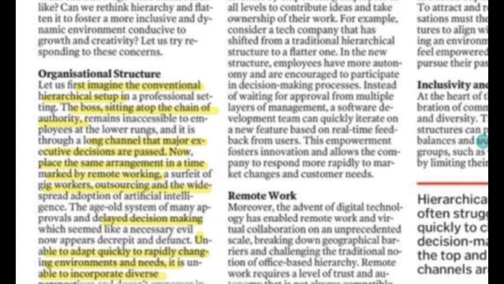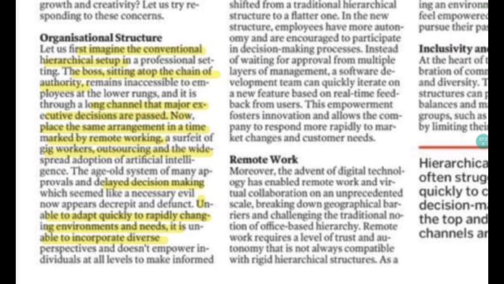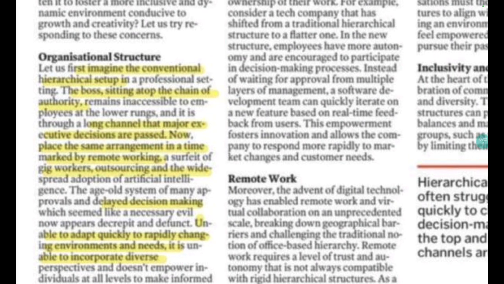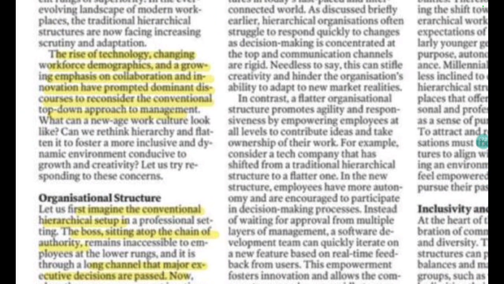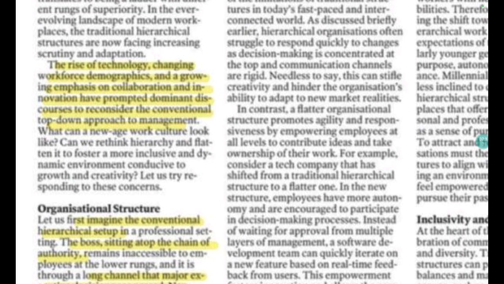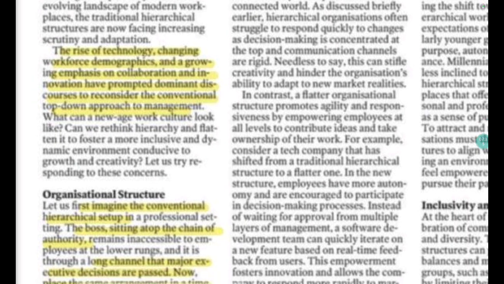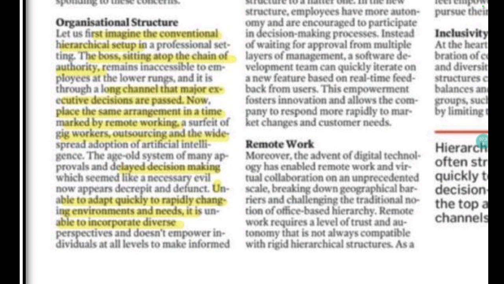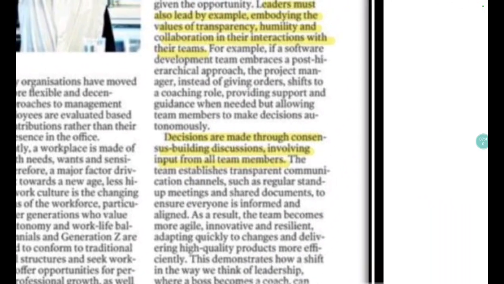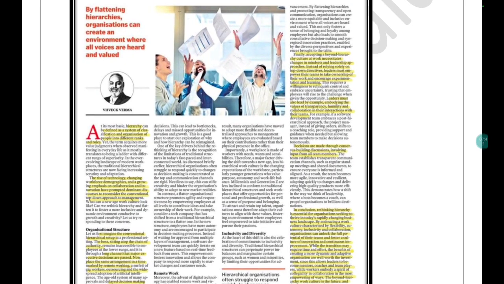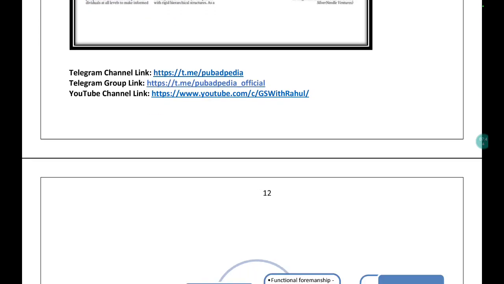You just need to read the article in order to have some current affairs examples, like it is talking about technology. So you just need to relate those things. Otherwise, in static material you will only find the basic aspects of hierarchy, but here, after reading this, you see that technology is going to impact hierarchy, and then you can read about various important value-addition points. Okay, so this is a very self-explanatory article, so you can just read it from here.